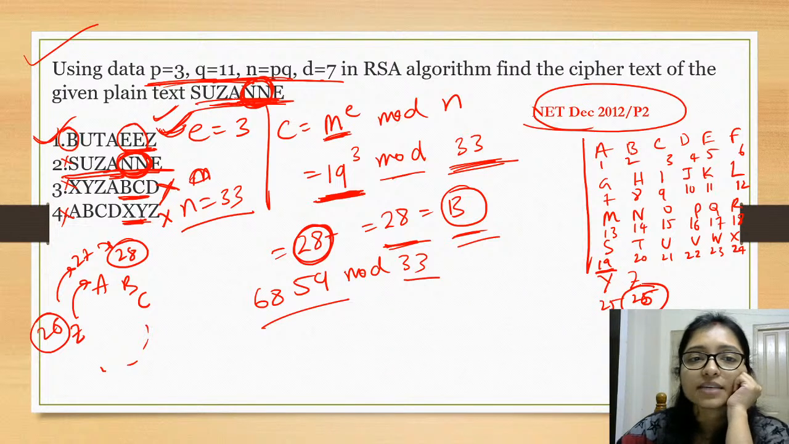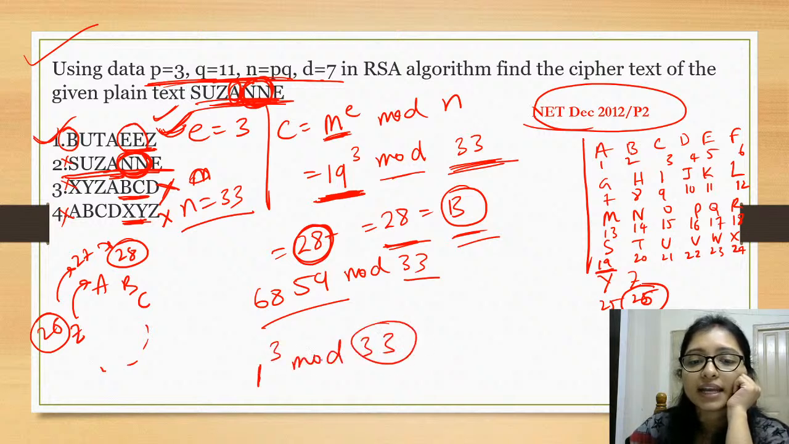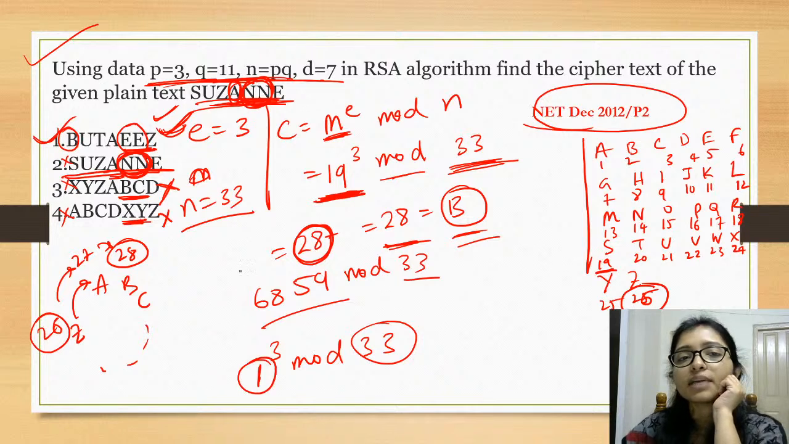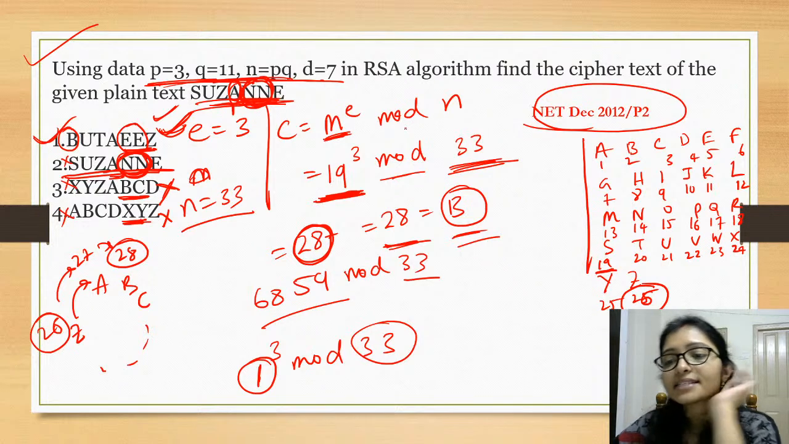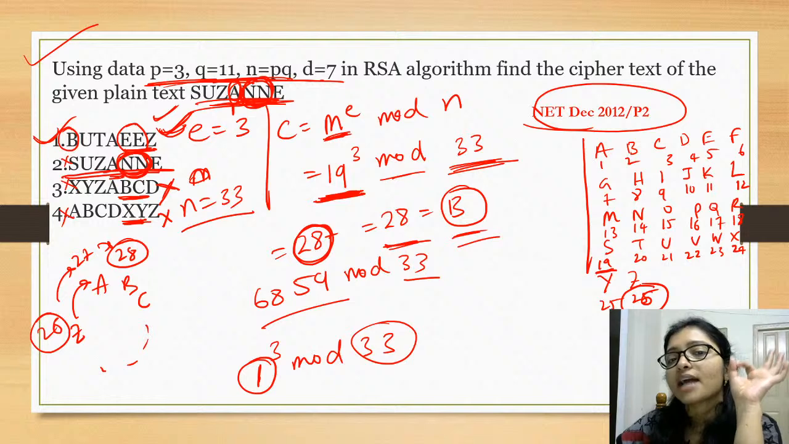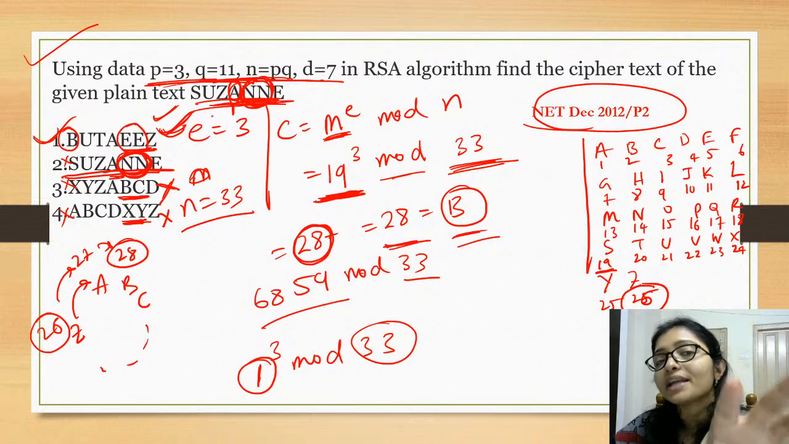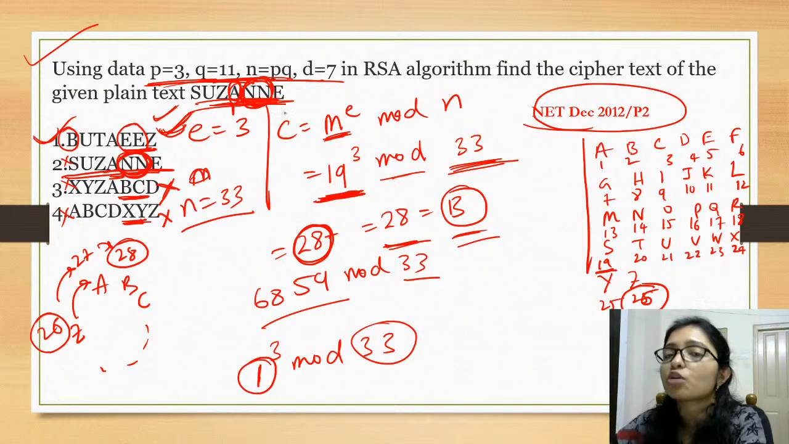Here is S, you can take A, try to take A to the power 3 mod 33, you can take like that, A to the power 3 mod 33. In that way also you can do. Try to apply some tricks, that is the actual concept, that if this type of alphabet is coming, that is the trick.